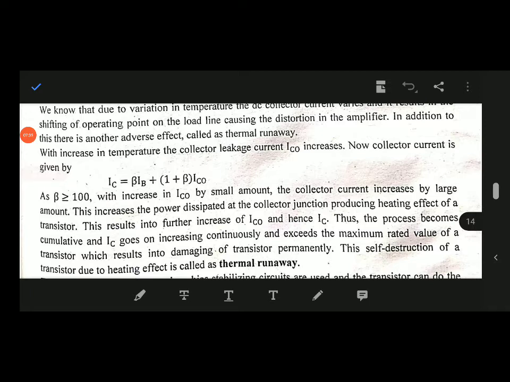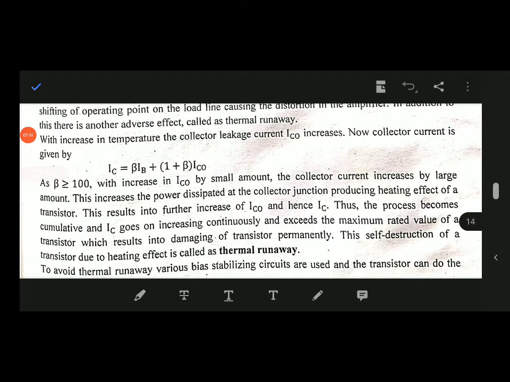This increases the power dissipated at the collector junction, producing a heating effect in the transistor. This results in further increase of ICO and hence IC. Thus the process becomes cumulative, and IC goes on increasing continuously and exceeds the maximum rated value of the transistor, which results in damaging the transistor permanently.